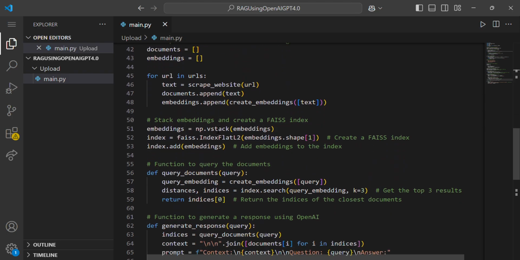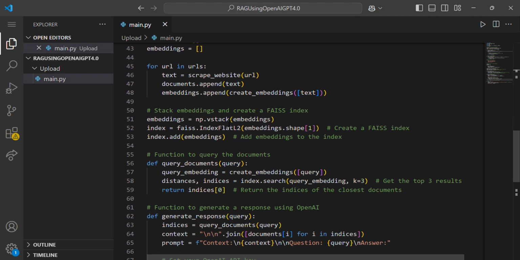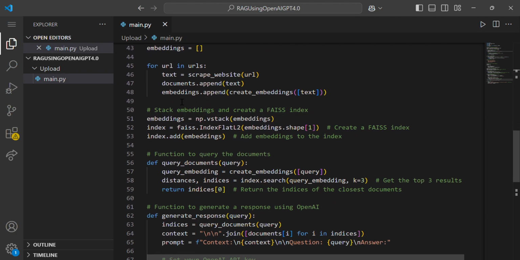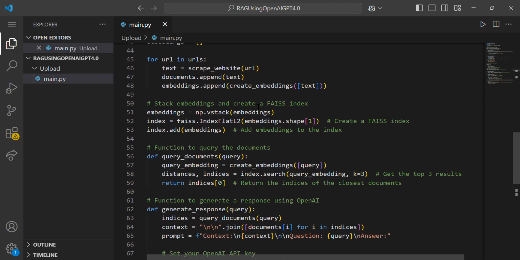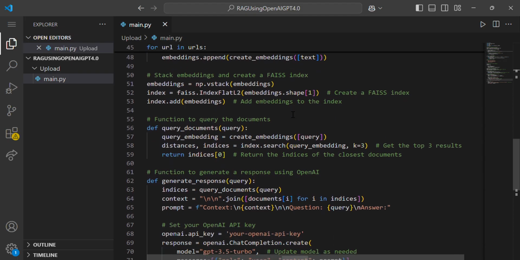Indexing is for retrieving the particular information from the websites. We embed the website content and create a FAISS index, which is added to the embedded system by stacking the embeddings and creating the FAISS index. Then comes the function to query the documentation, defined as query documentation.